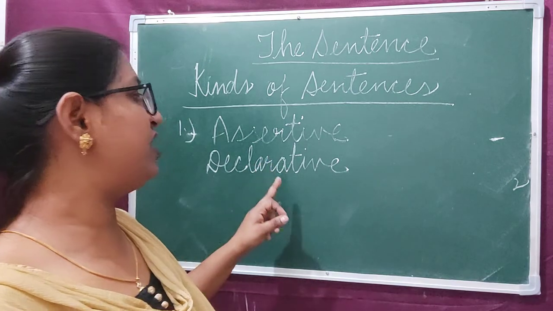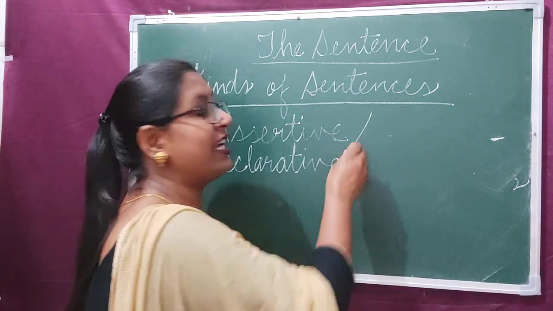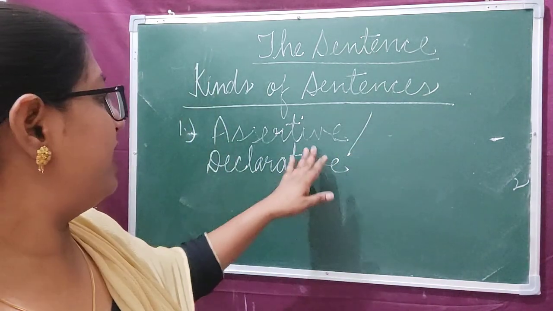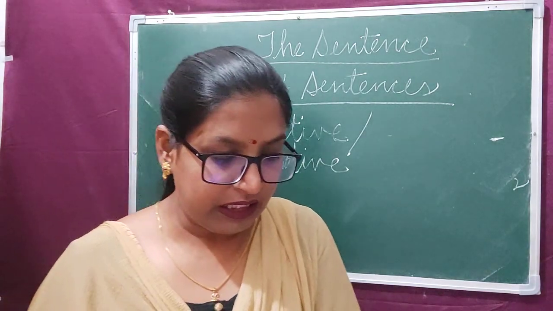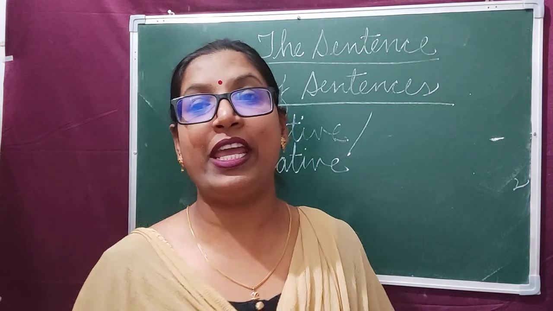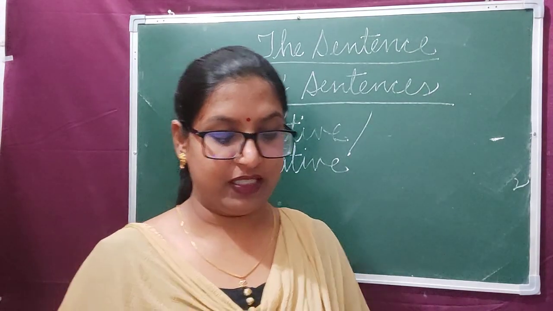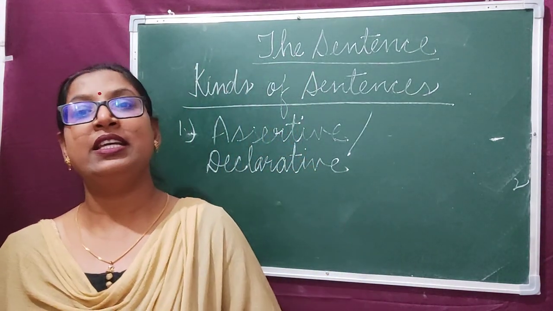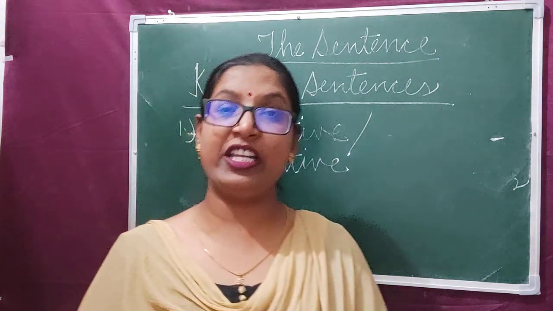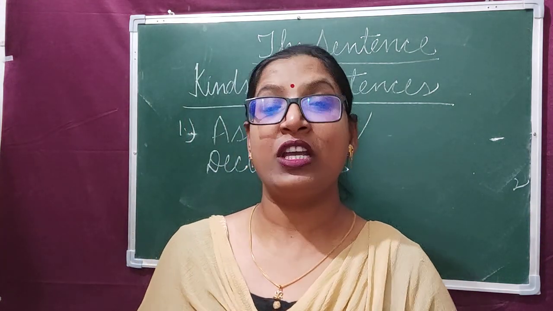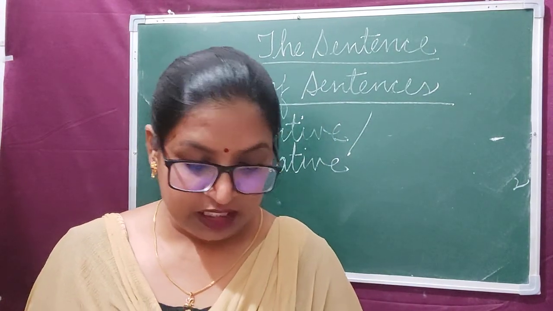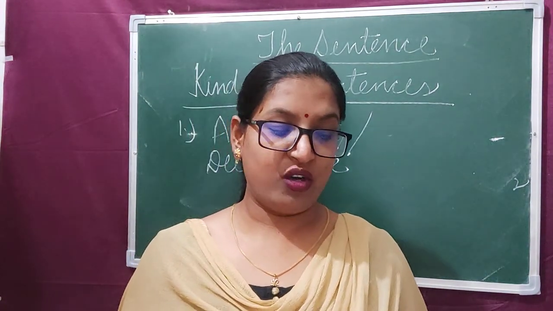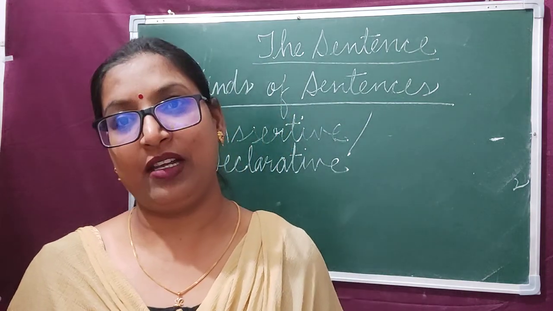First one is assertive or declarative sentence. We can call it assertive or declarative both. The sentences that make a statement are known as assertive or declarative sentences, which make simple statements. They state or declare something.